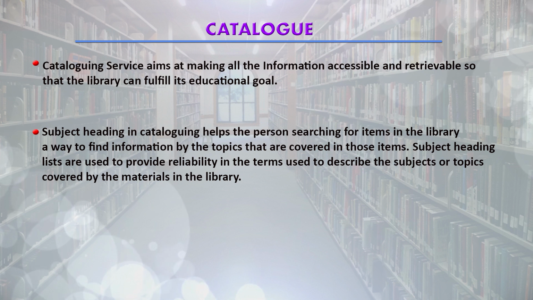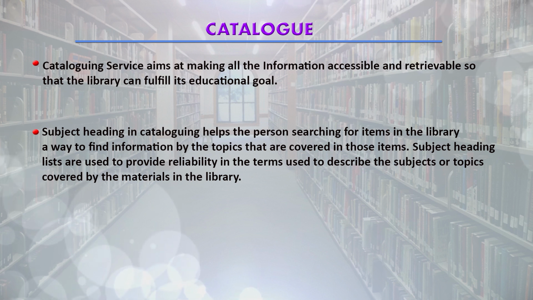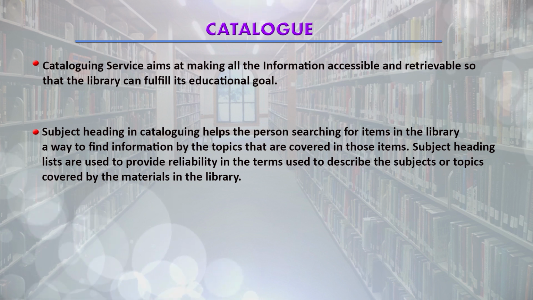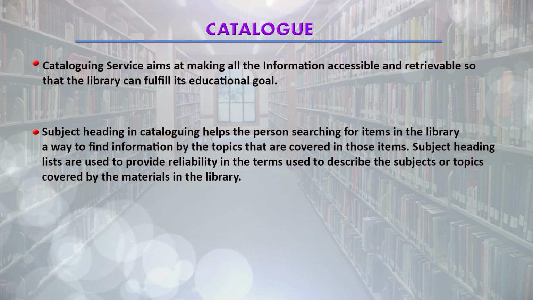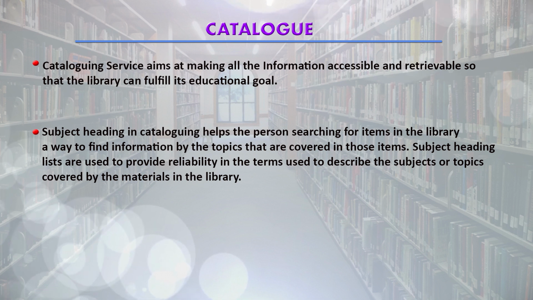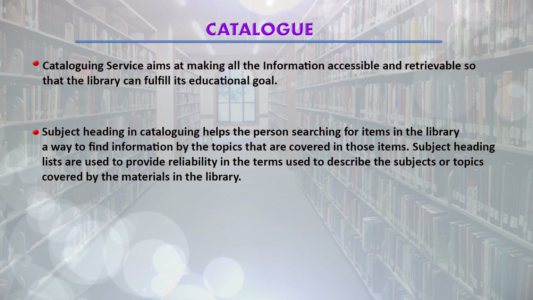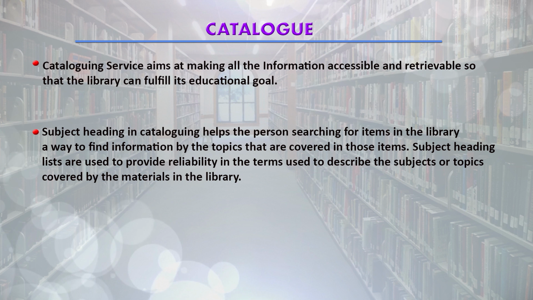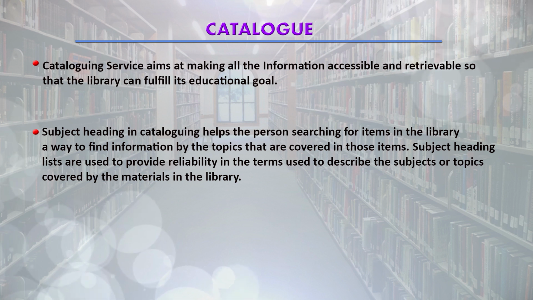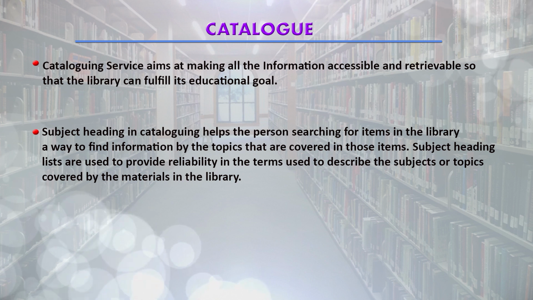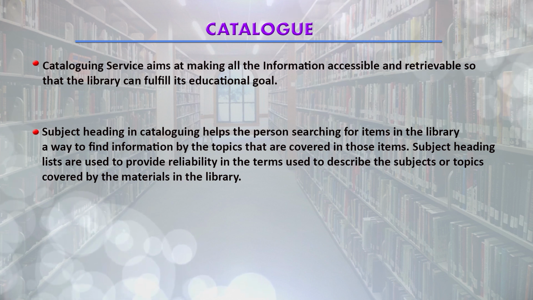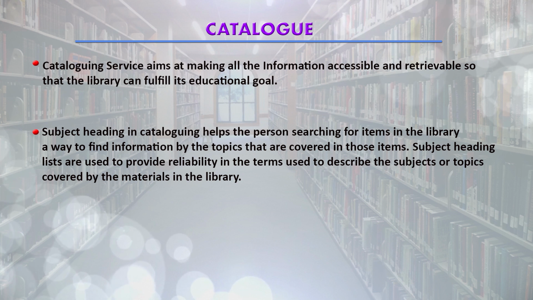Subject headings in cataloging help the person searching for items in the library to find information by the topics that are covered in those items. Subject heading lists are used to provide reliability in the terms used to describe the subject or topics covered by the material in the library.